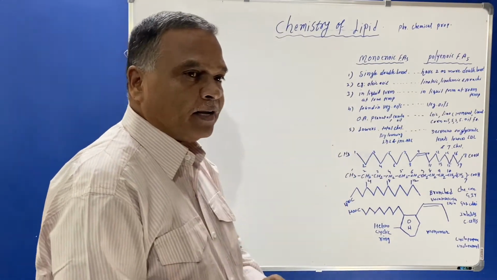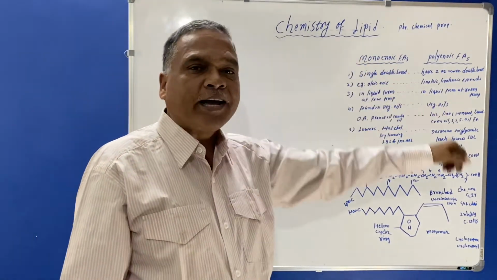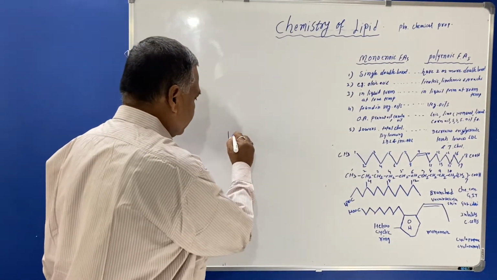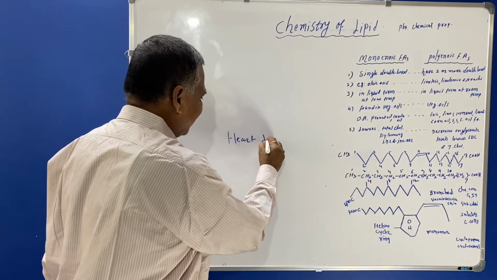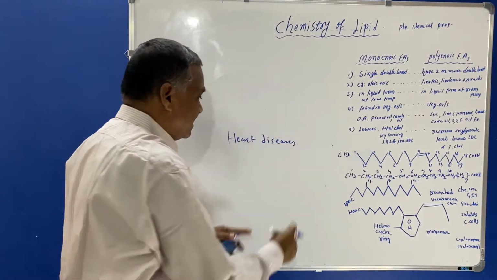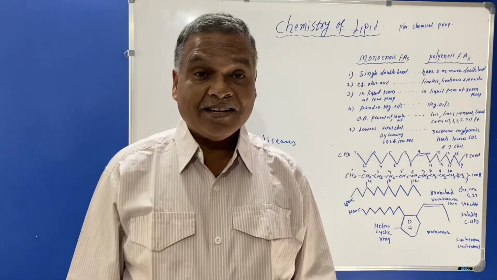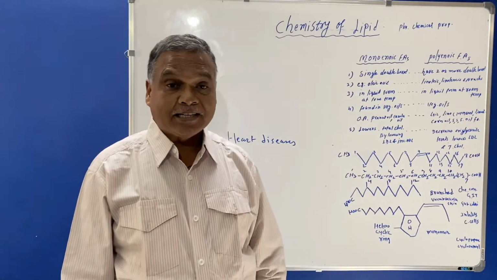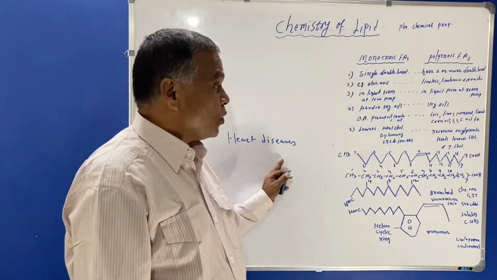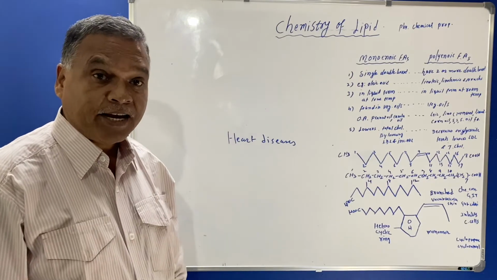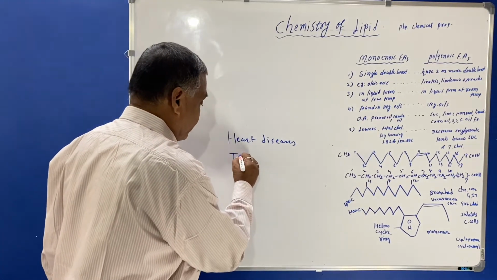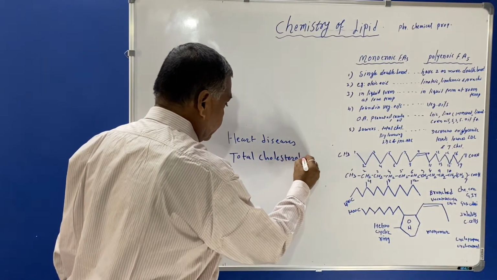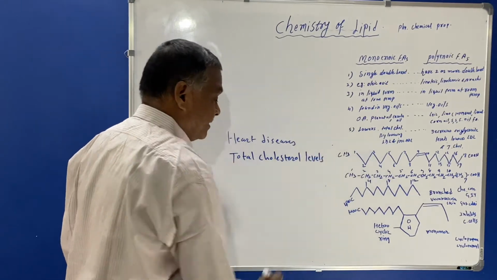Now the main important point about monoenoic acid is that it decreases the risk of heart disease, and you must know that monoenoic acid lowers total cholesterol level in our body.